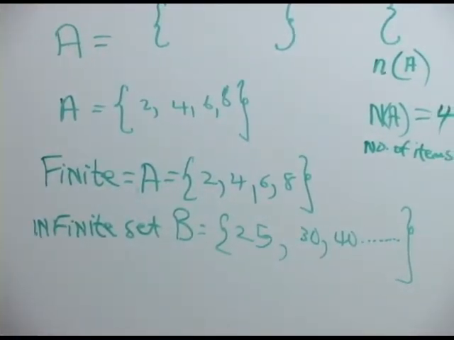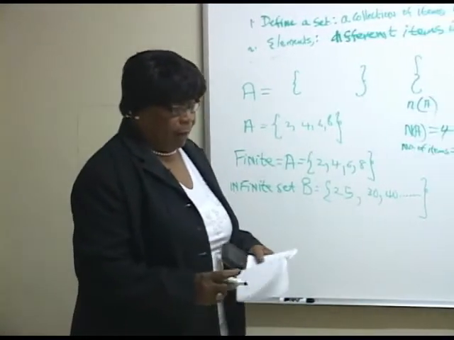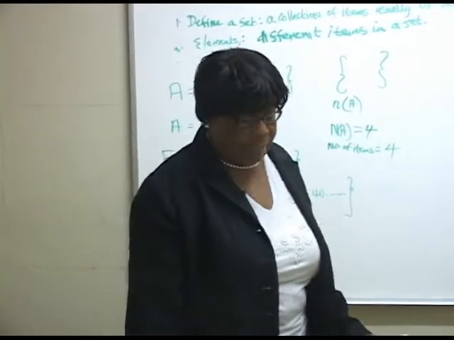That is what we call an infinite set. We don't know the last number, so it has no ending. Now, we can have finite and infinite sets.